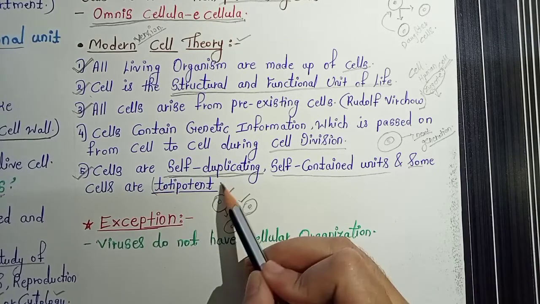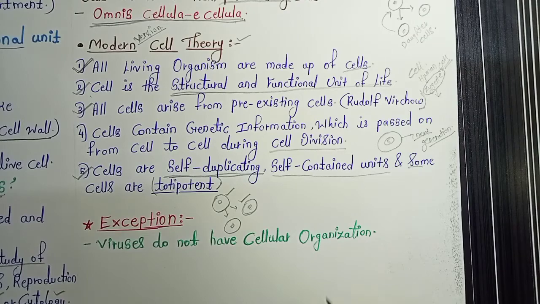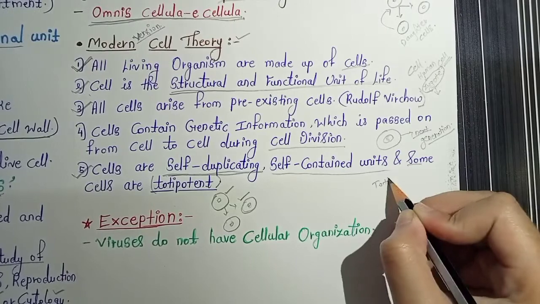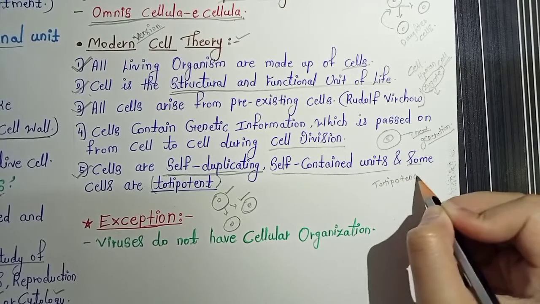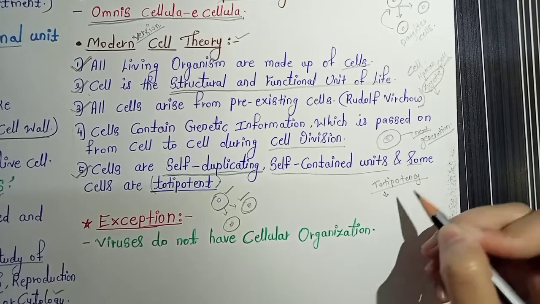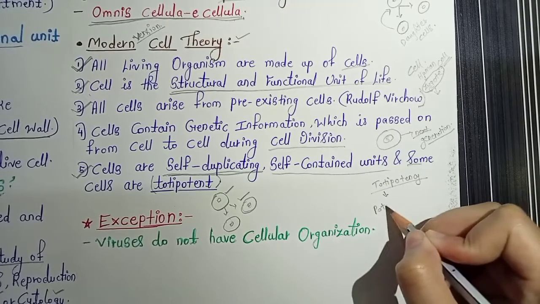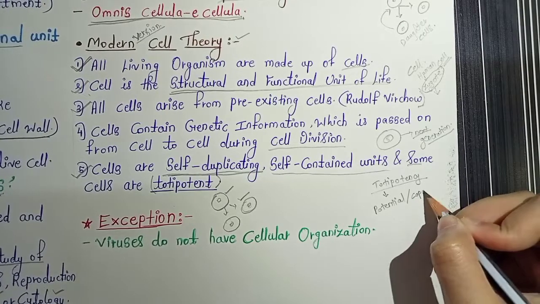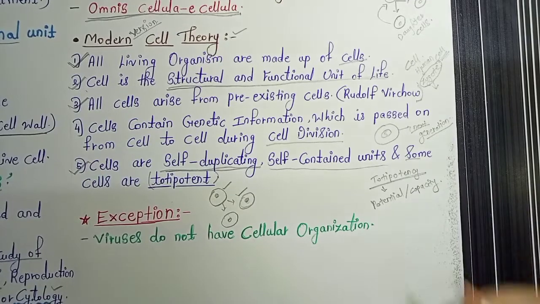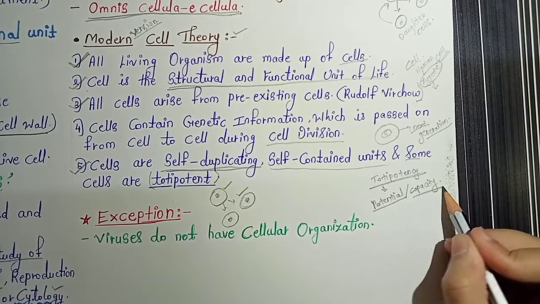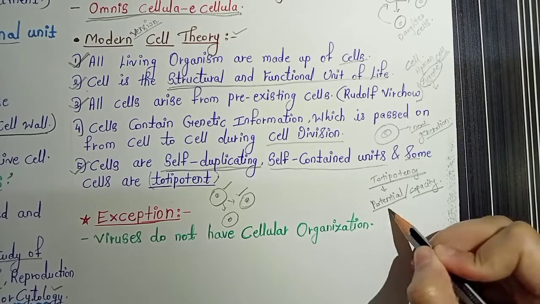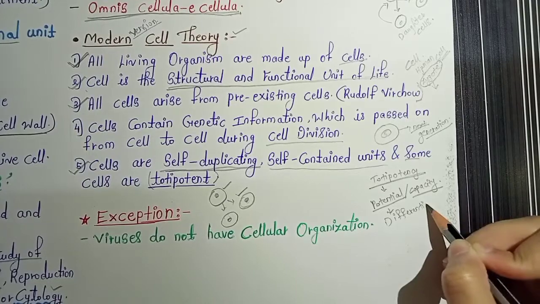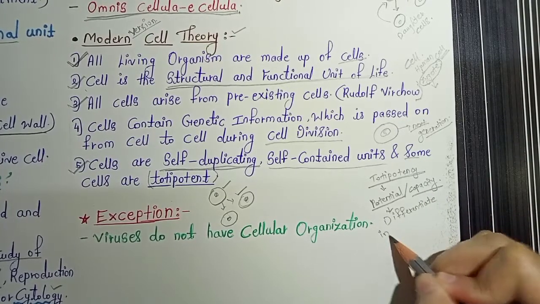This is also one of the important terms, totipotent. What is meant by totipotency? Totipotency is nothing but the potential or the capacity to differentiate into different cell types.